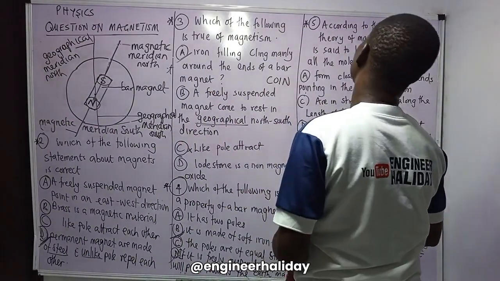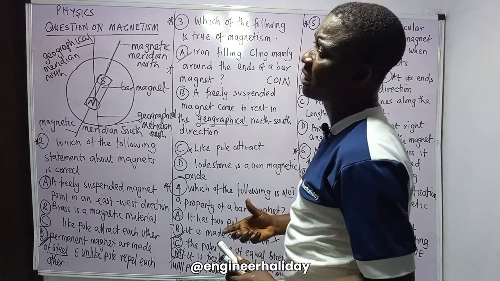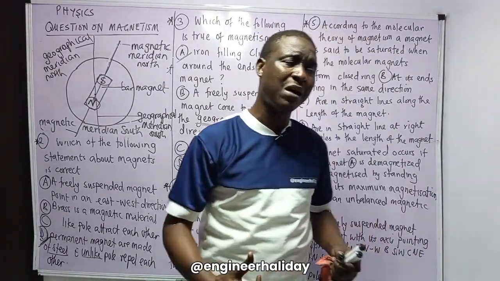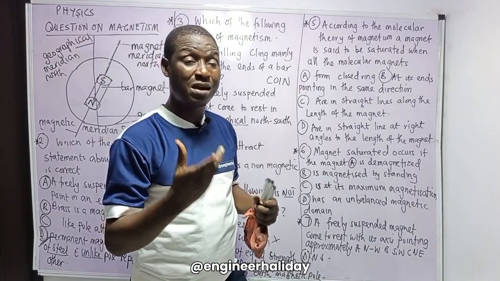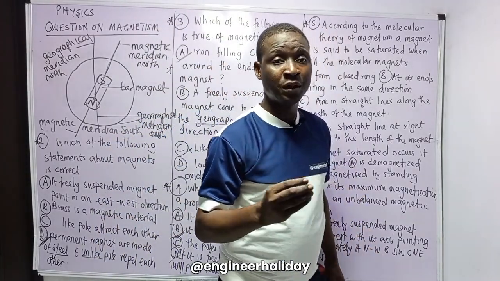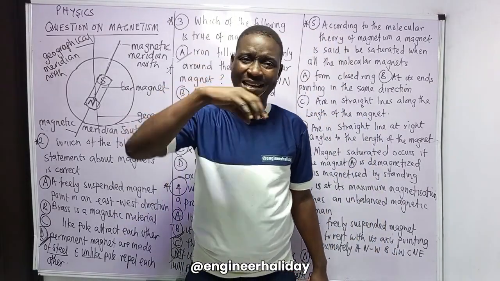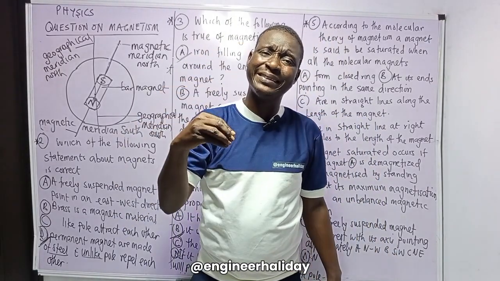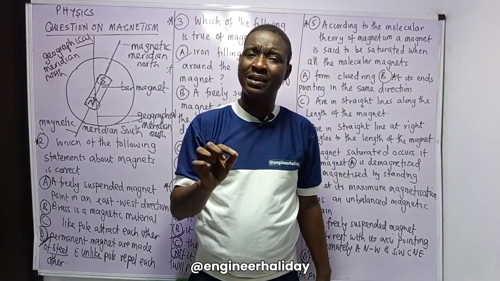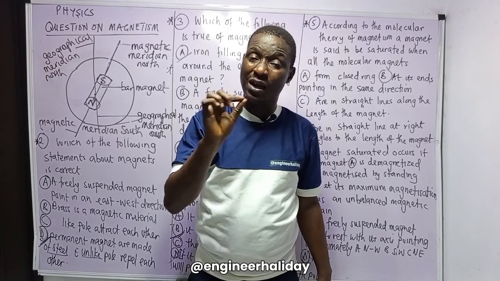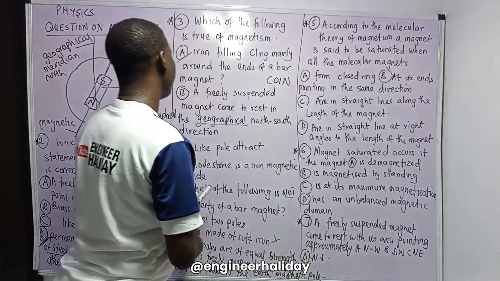According to the molecular theory of magnetism, what it is explaining is that the smallest magnet is the molecular magnet, and they reside in the magnetic domain. That means the housing of a molecular magnet is the magnetic domain. Don't forget the smallest magnet is the molecular magnet.